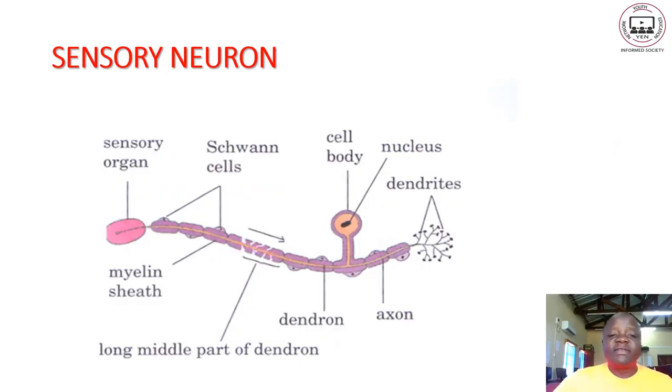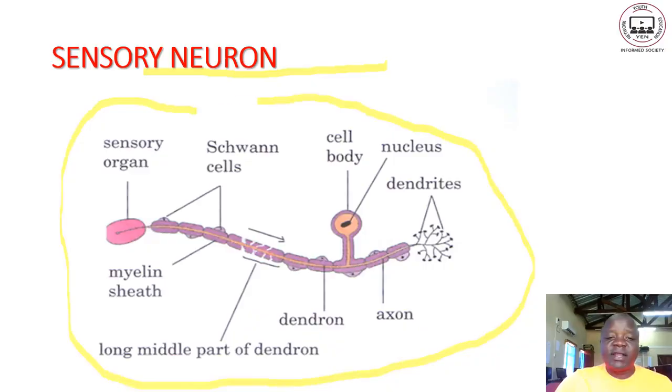Let us start with the sensory neuron. When we look at the anatomy of the sensory neuron, the whole of this diagram here is a sensory neuron. We have to pay attention to a number of issues.